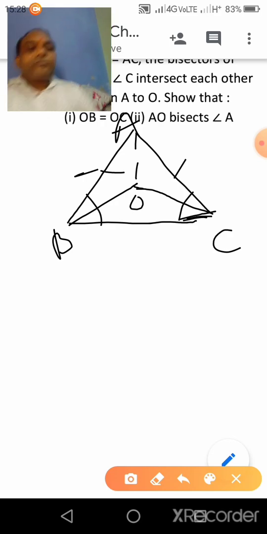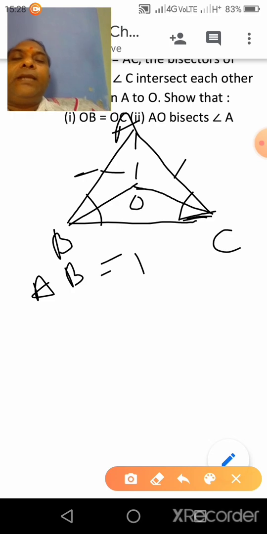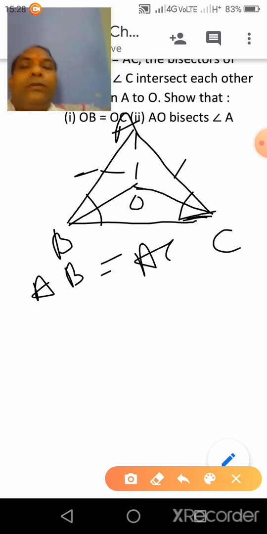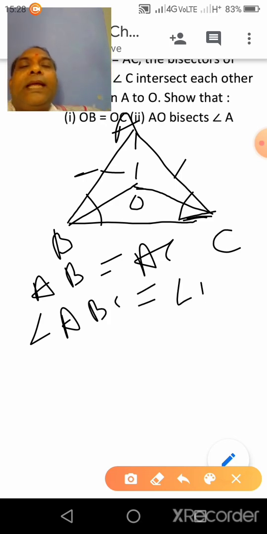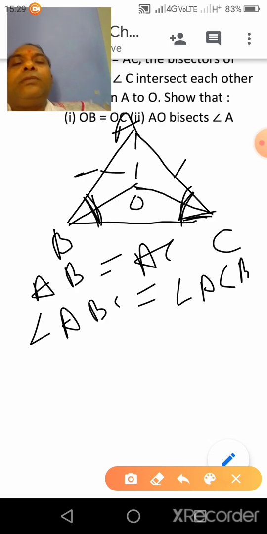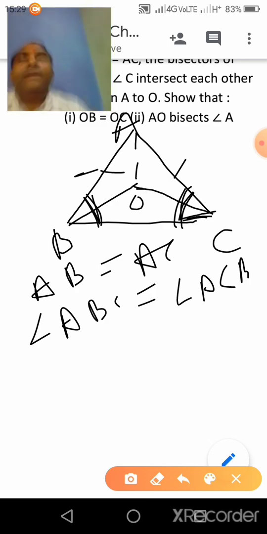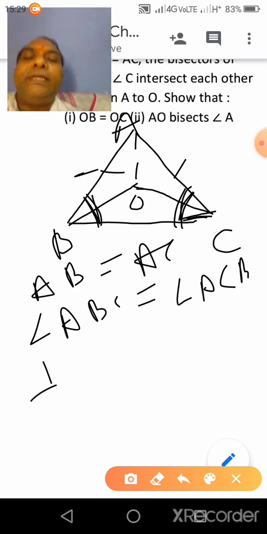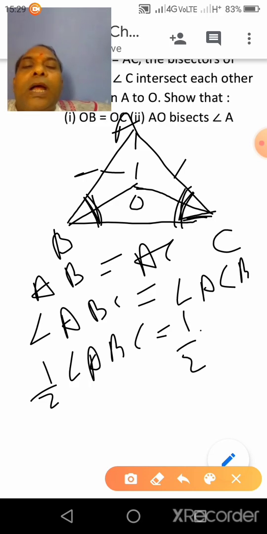Now, because AB is equal to AC, given, therefore angle ABC will be equal to angle ACB. This angle will be equal to this one, because angles opposite to equal sides are equal. Clear? Then half of angle ABC will be equal to half of angle ACB.